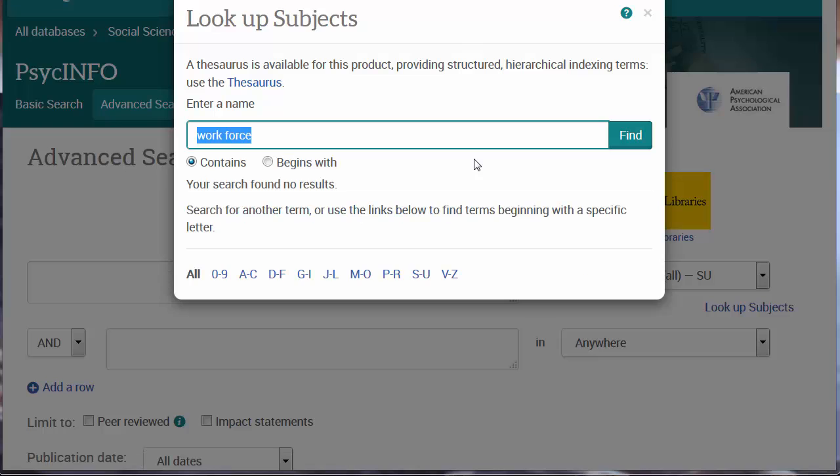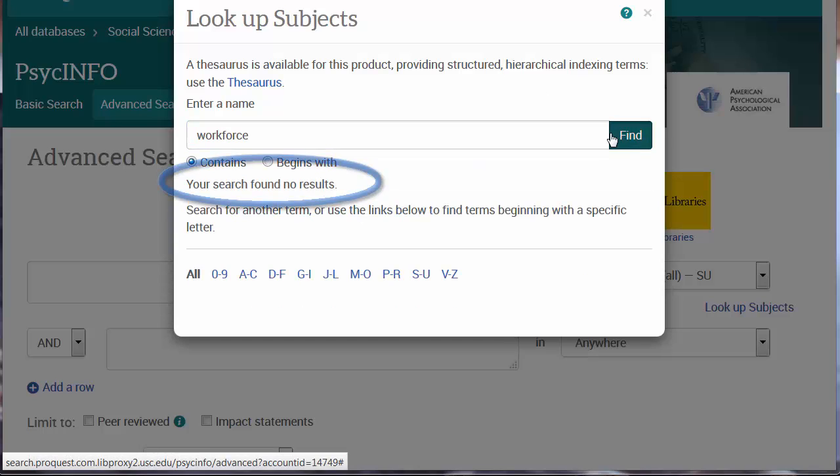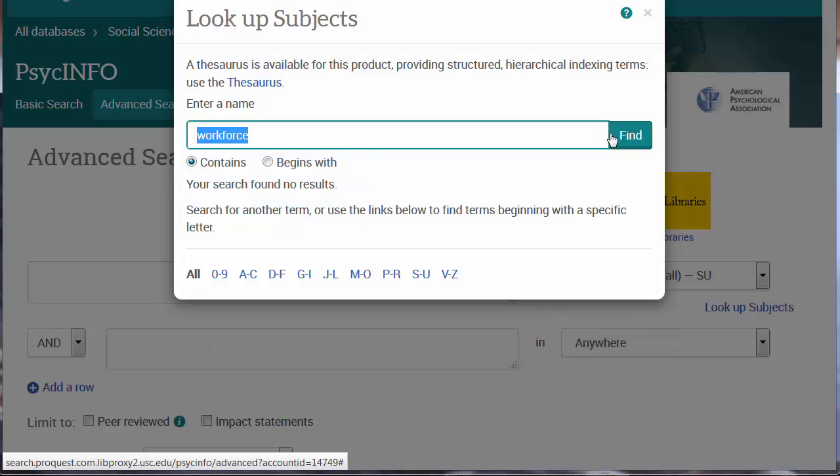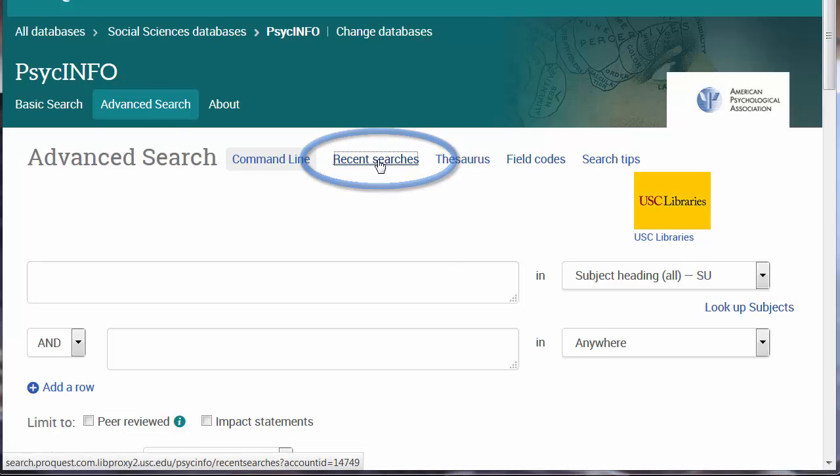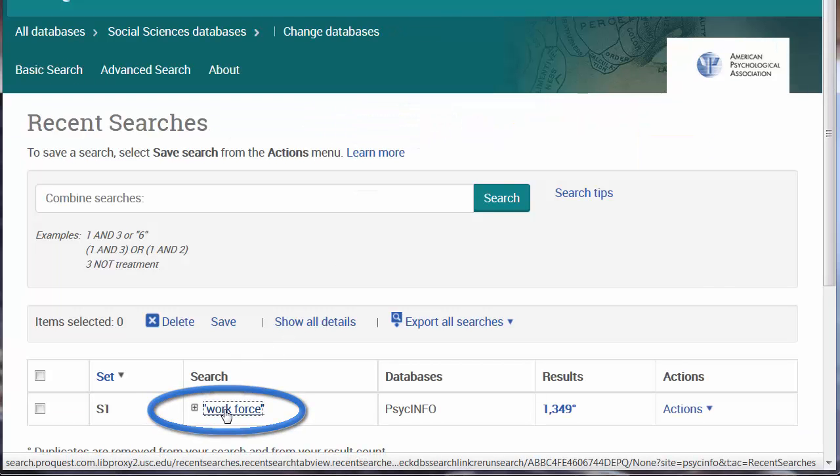and find, I retrieve no results. The same is true if I use the alternate spelling. This means that workforce is not a subject heading, and we need to look for other terms. Using our searching trick from Part 1, we can check the subject headings of pertinent articles. Click on Recent Searches, and then the search itself.